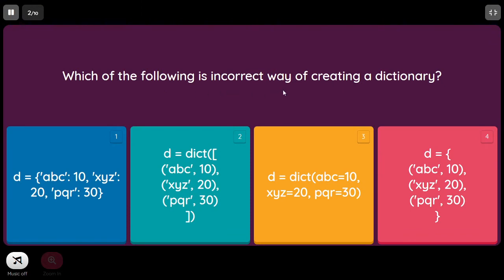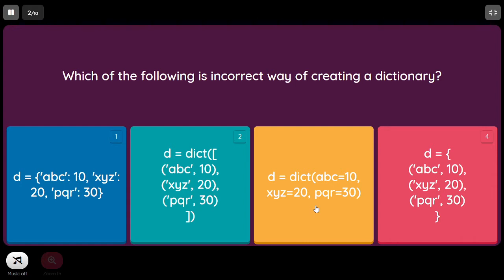Which of the following is an incorrect way of creating a dictionary? So the first one is a clear correct representation. We are using the keys and values separated by colons. And in the second one, we are using the dict constructor, and when using the dict constructor, this is how you are going to separate the keys and values. So this is also correct, and the third one is also correct.